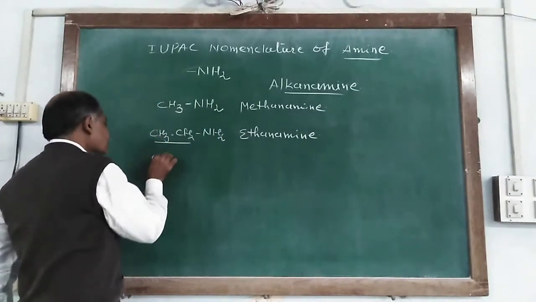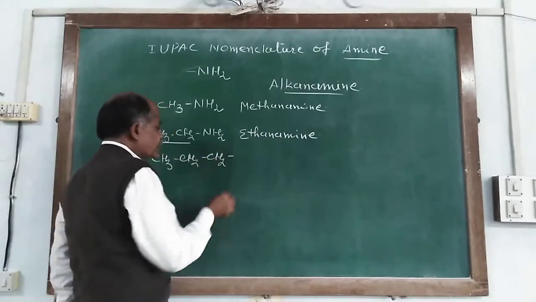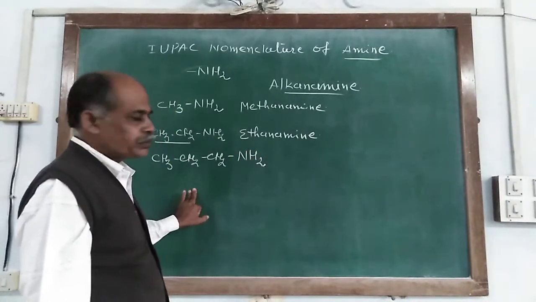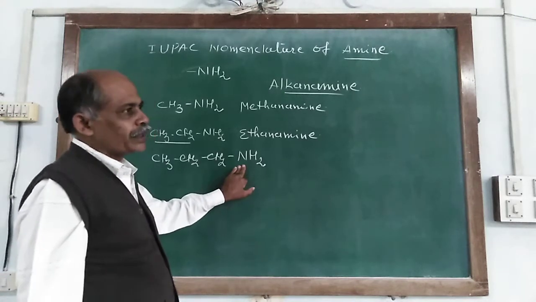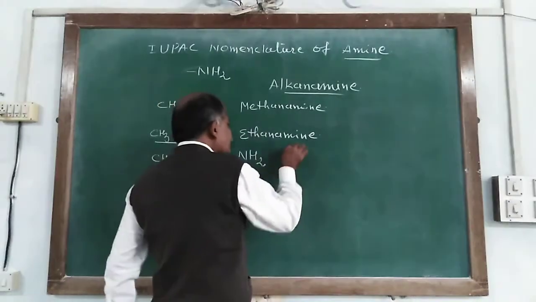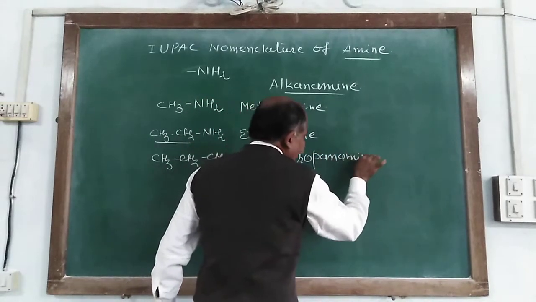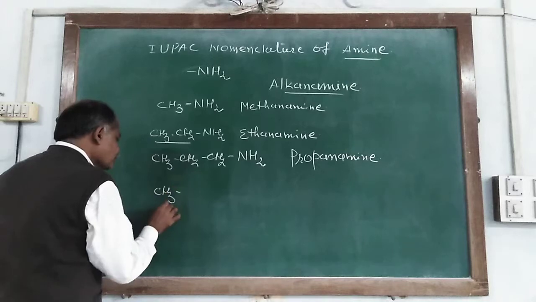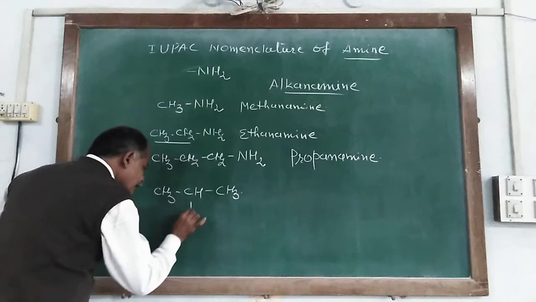Similarly, the compound consists of 3 carbon atoms and it is linking with the NH2 group. So according to the number of carbon atoms, 3, it is propane, and it also consists of an amine group, so it is propanamine. But these compounds are also written as CH3 and NH2.